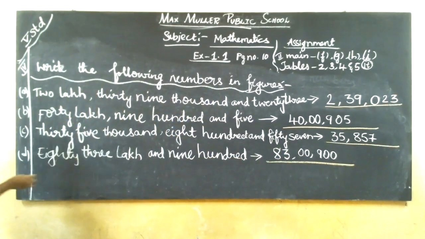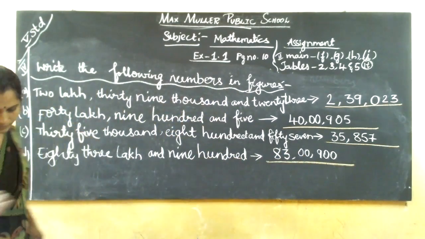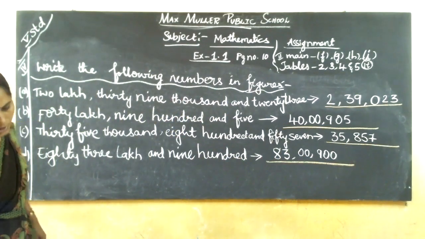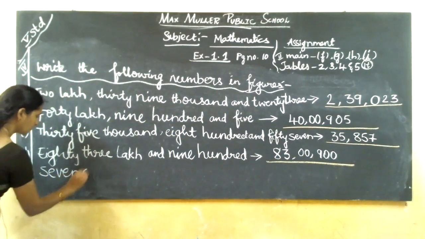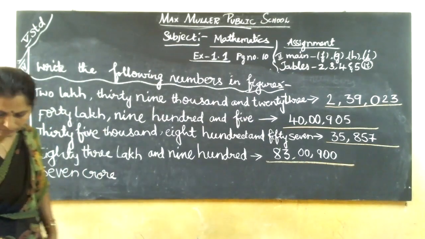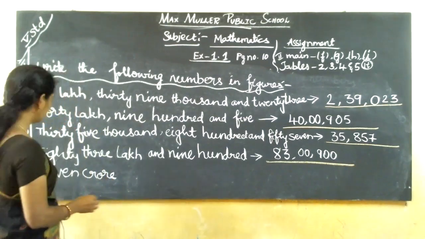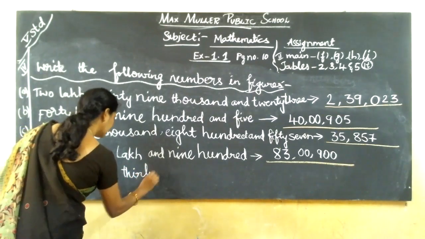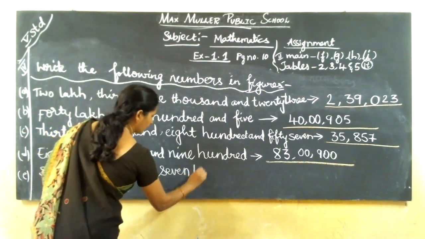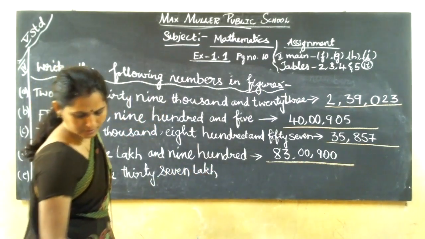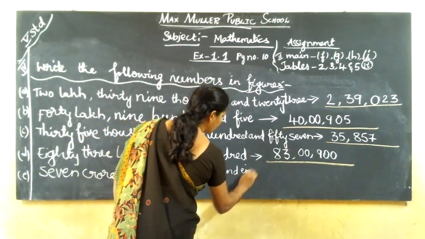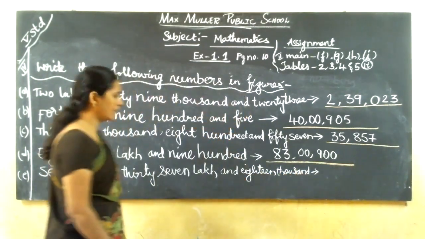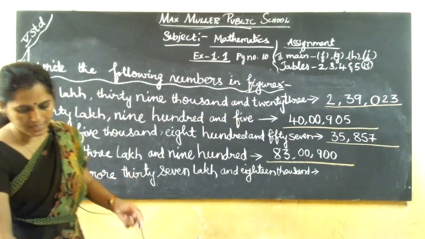Okay, 83,900,000. Next, 7 crore 37 lakh and 19,000.